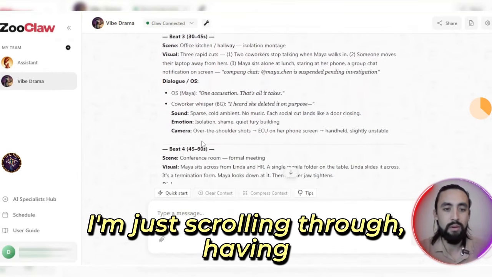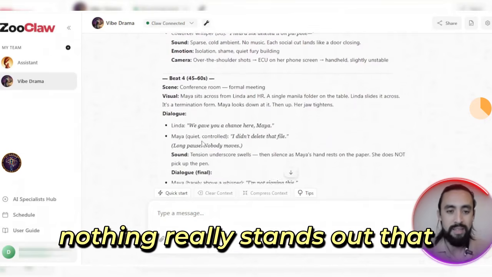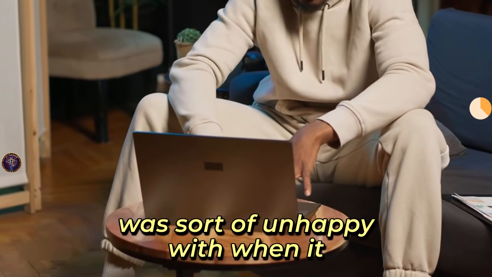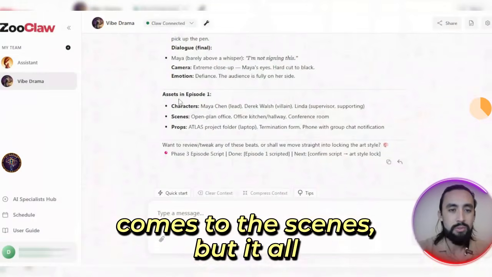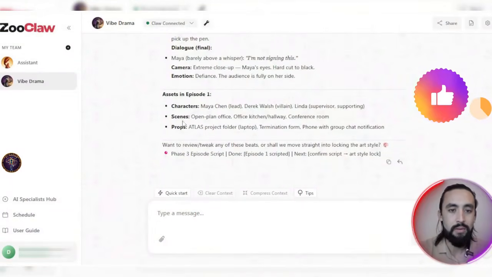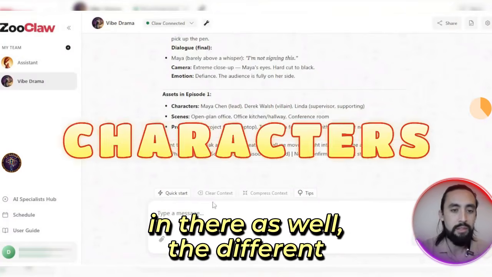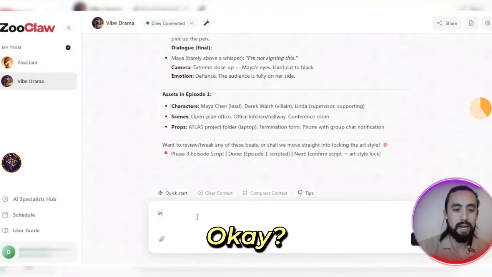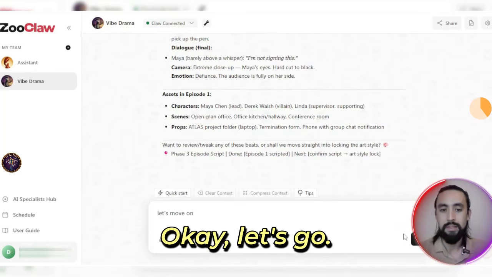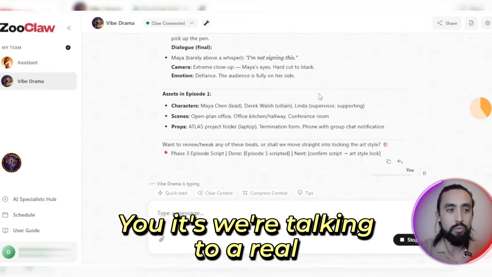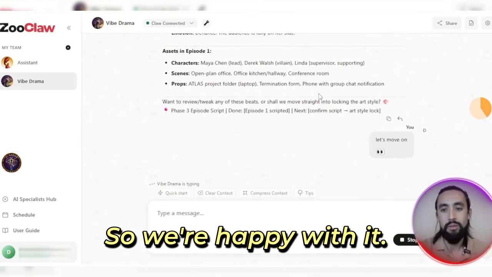I'm just scrolling through, having a bit of a look, making sure nothing really stands out that I'm unhappy with when it comes to the scenes, but it all seems to look pretty cool to me, I think. Got the different characters in there as well, the different props, the different scenes. Okay, so let's move on. I like it, it's like we're talking to a real person here, a real agent. So we're happy with it.